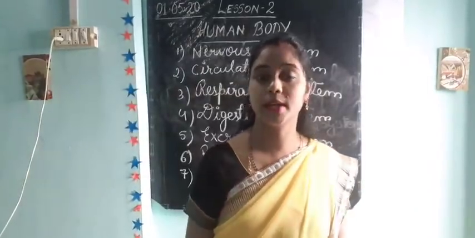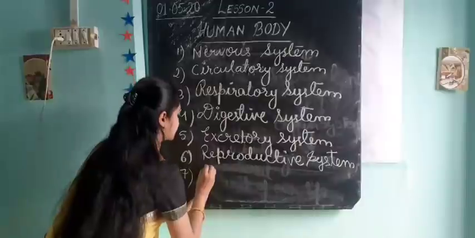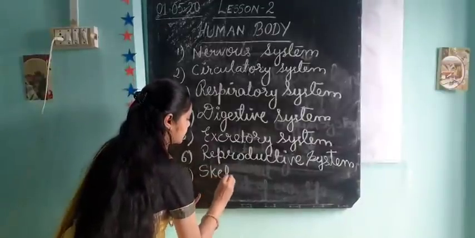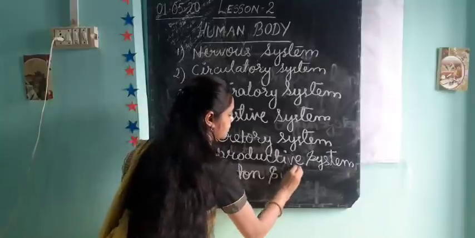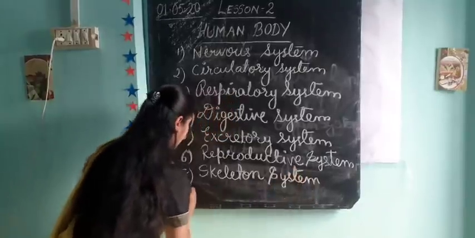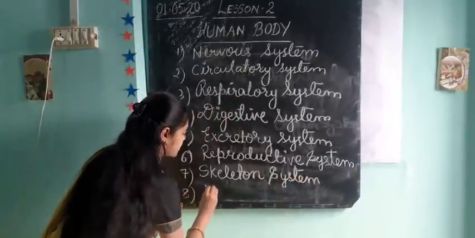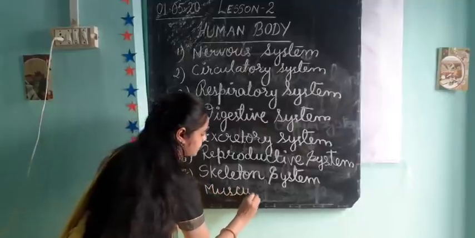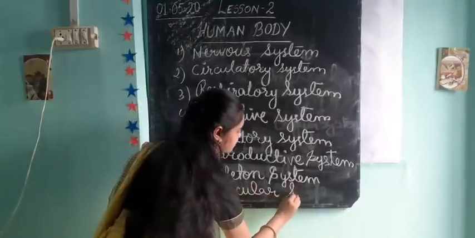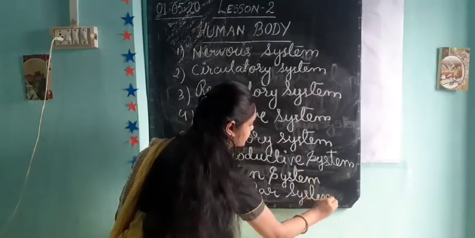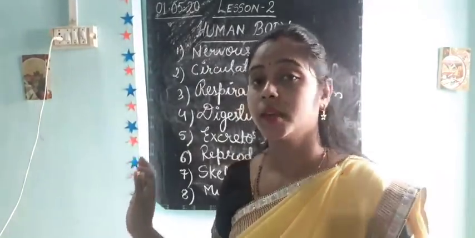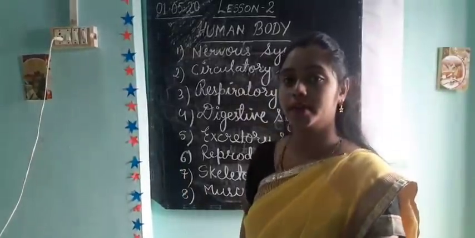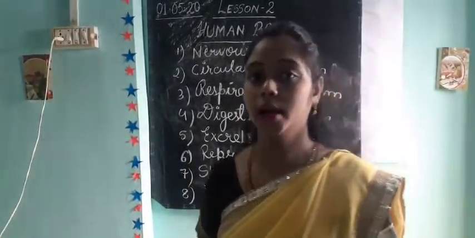The seventh one is, yes, skeletal system. And the eighth one is muscular system. So here we have studied 8 organ systems which are found in our body.